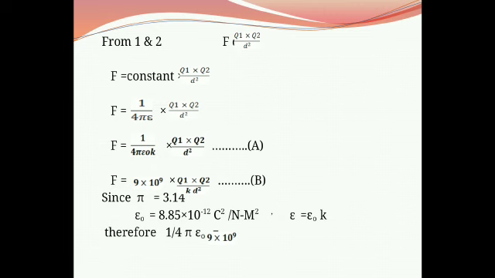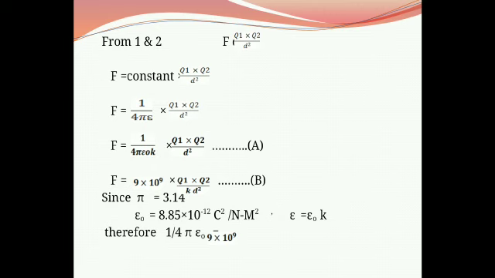Here that constant is 1 upon 4 pi epsilon, and therefore the equation is F equals 1 upon 4 pi epsilon into q1 q2 upon d square. Here epsilon equals epsilon 0 k, and therefore the equation is F equals 1 upon 4 pi epsilon 0 k into q1 q2 upon d square. This is equation number A.